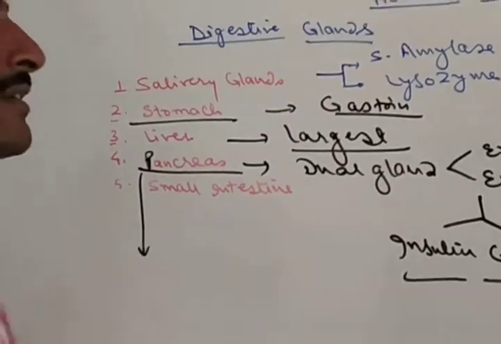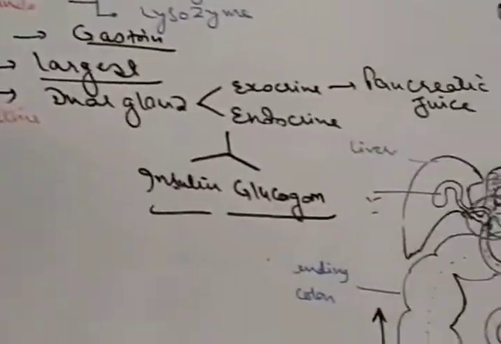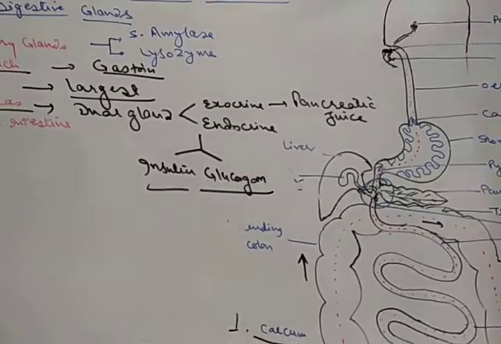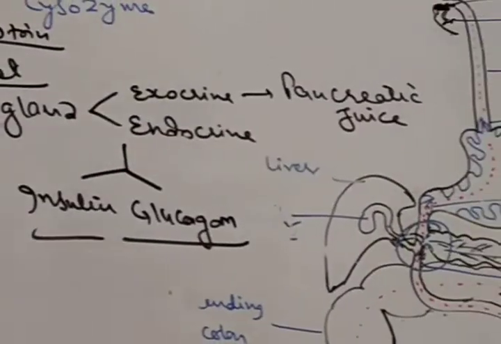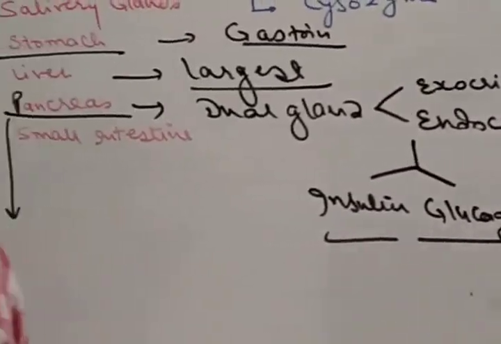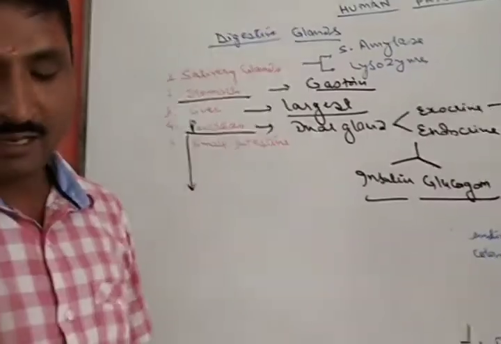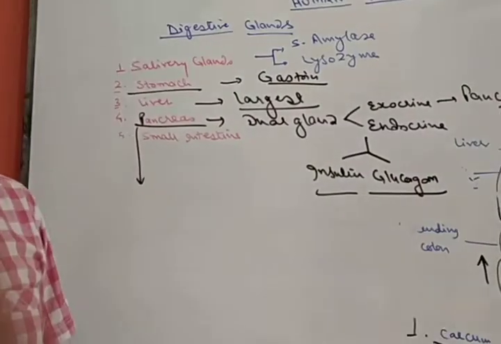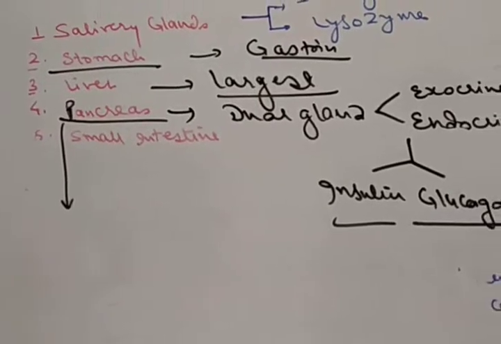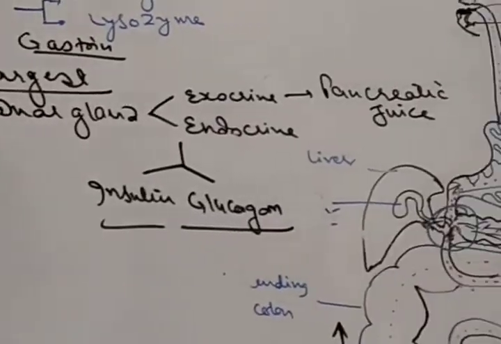The secretion of the pancreas in the process of digestion is called pancreatic juice. Pancreatic juices are rich in enzymes, mainly trypsinogen, chymotrypsin, procarboxypeptidase, pancreatic amylases, nucleases and lipases.